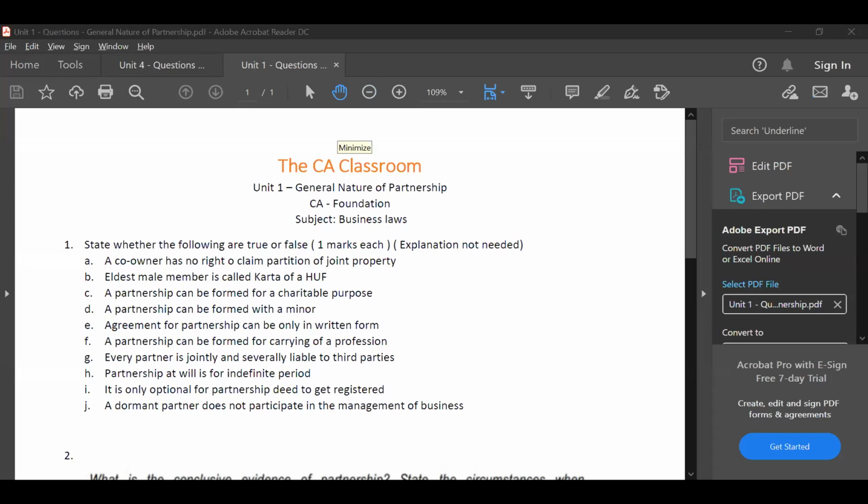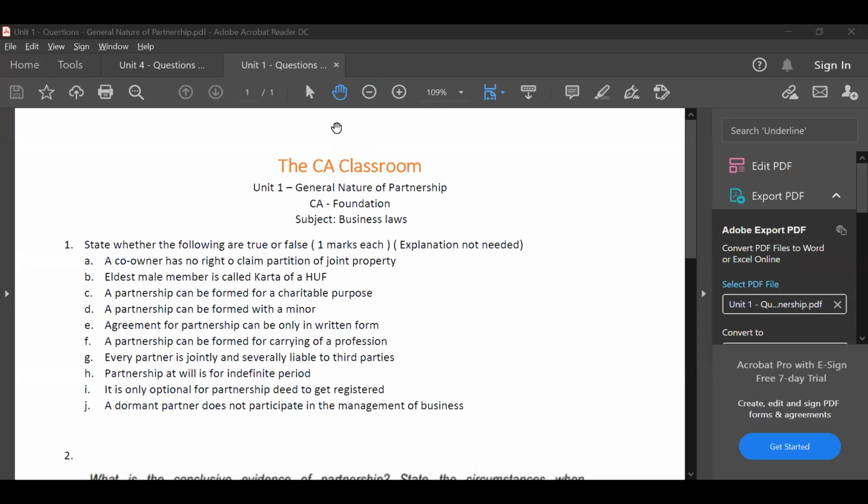Supervening impossibility means that initially the contract was possible to perform, but later it became impossible to perform. Let's say, for example, you wanted to attend a concert of Michael Jackson. You paid for the ticket. At the time of entering into the contract, Michael Jackson was alive. He was to come to India after 3 months to do the music concert. But within 3 months, he died.